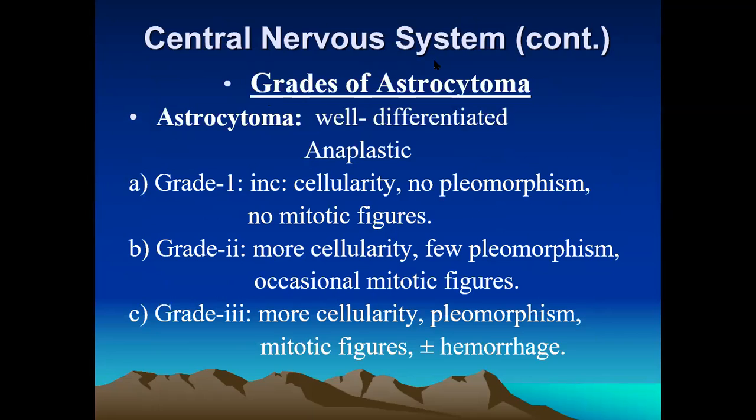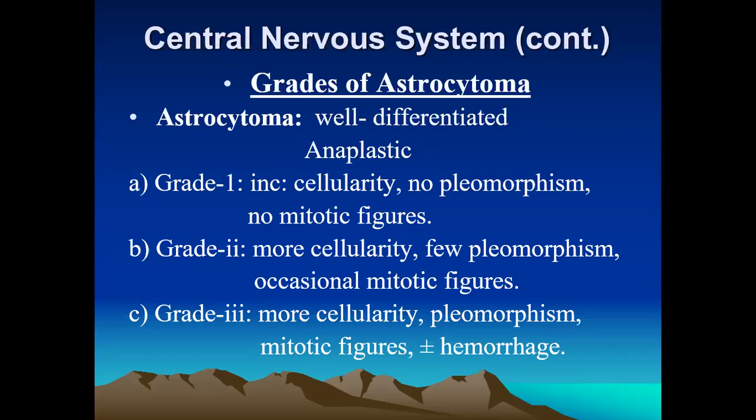Now the grading of the astrocytomas. There is the WHO classification of astrocytoma into 4 grades, from well differentiated to less differentiated, to high grade, then anaplastic, and then glioblastoma multiforme. So these are the 4 grades of astrocytomas, from well differentiated to anaplastic.